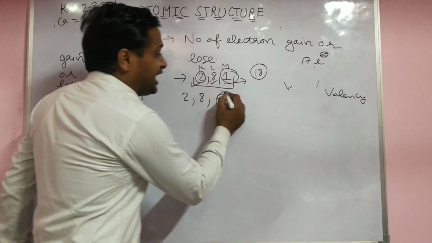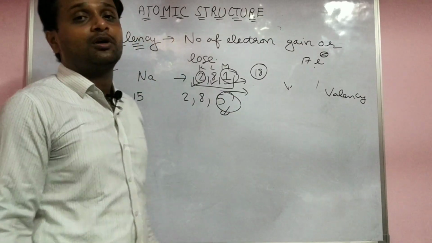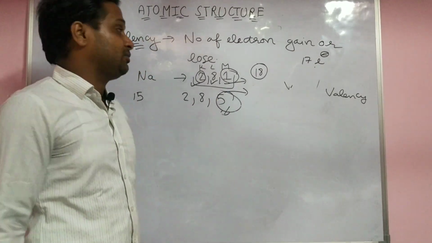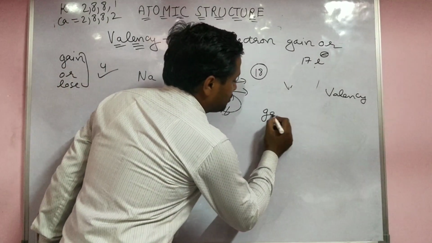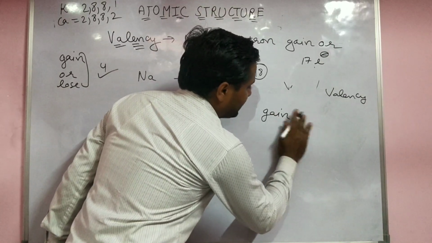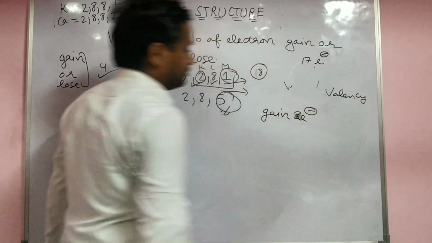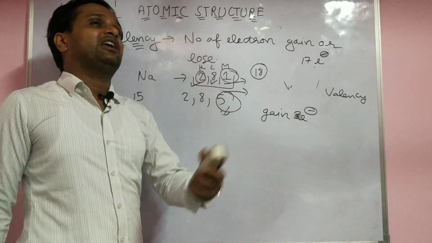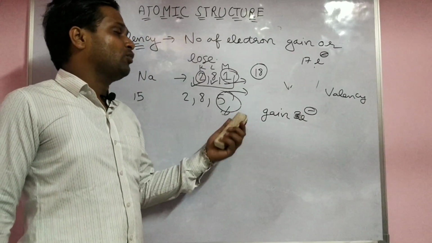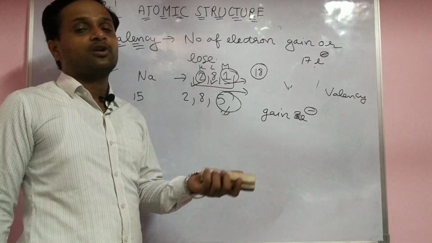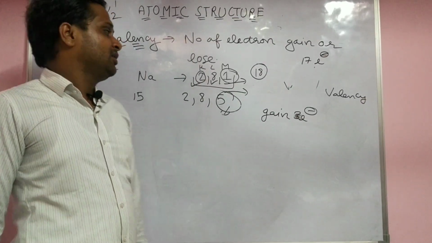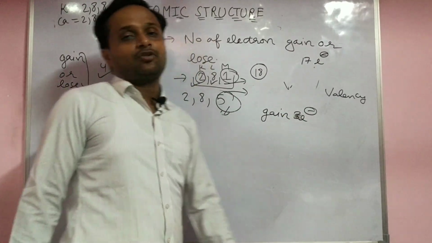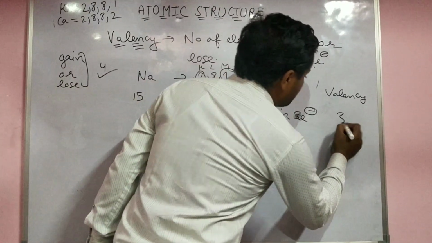But if they try to lose electrons, they lose 5 electrons. So which is easy? To gain 3 electrons or to lose 5 electrons? In which case is more energy required? More energy is required to lose 5 electrons. So they try to gain 3 electrons here. So the valency is 3. Which thing is easy?